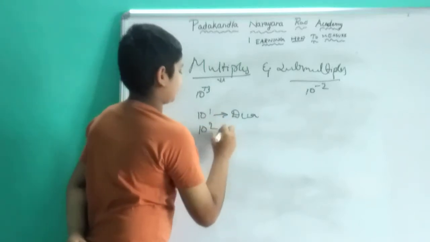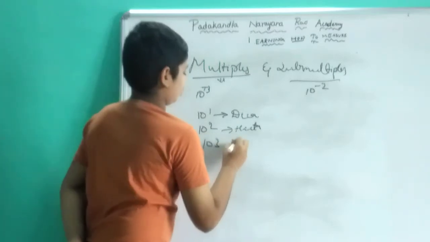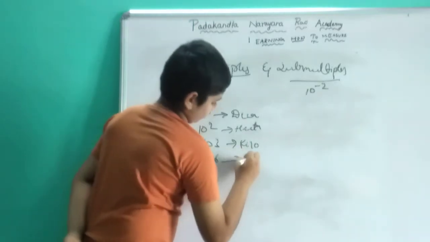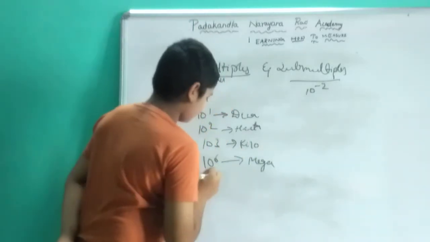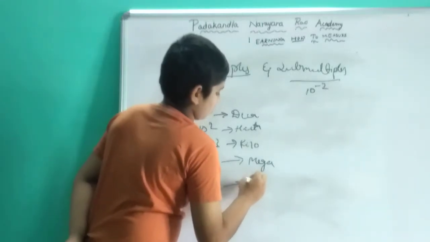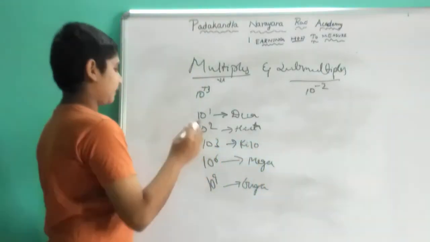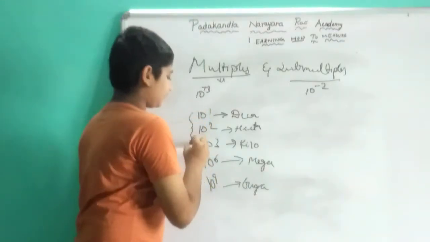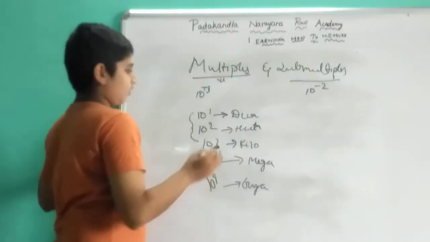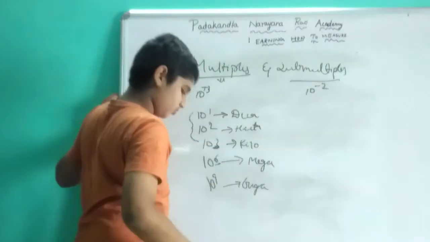10 power 2 hecto, 10 power 3 kilo, 10 power 6 mega, 10 power 9 giga. Why is there no 10 power 4 or 10 power 5? It is 10 power 1, 10 power 2, 10 power 3. It comes at 3. Next 6. You have to follow one thing.